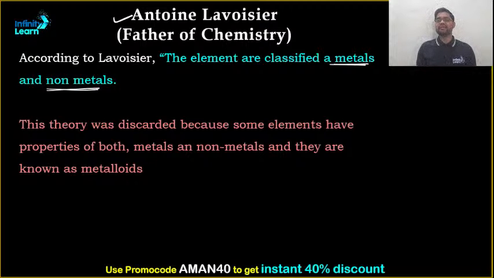But we know that this theory also got discarded because there is something known as metalloids. So that's what I've written over here. This discovery was discarded because some elements have properties of both metal and non-metal, and they are known as metalloids. The next one was Dobereiner.